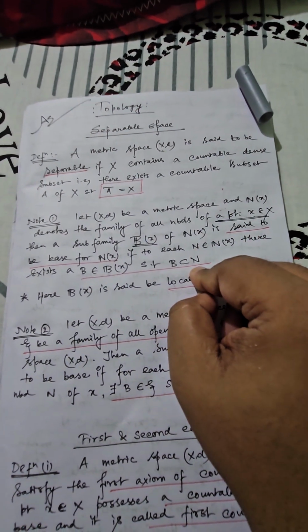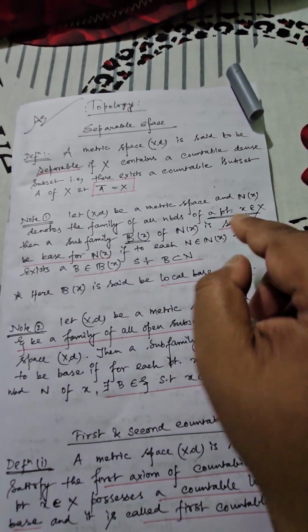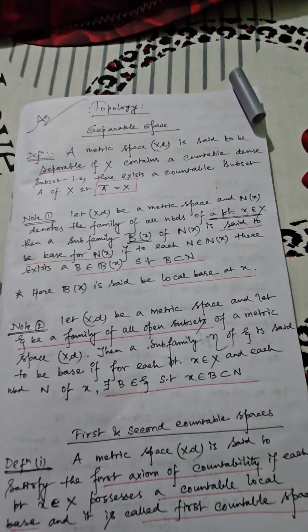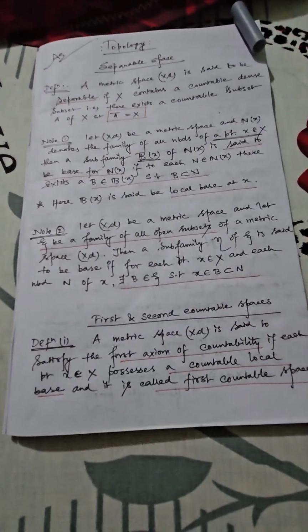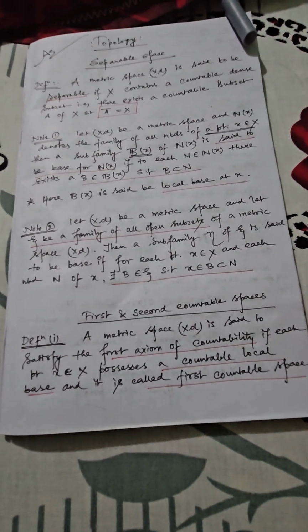And because you have defined everything on the basis of this point X, you can say it is nothing but a local base corresponding to the point X. Now in note 2, there is a certain change, and what is that?